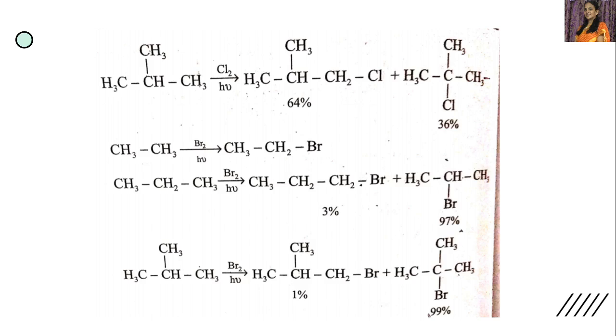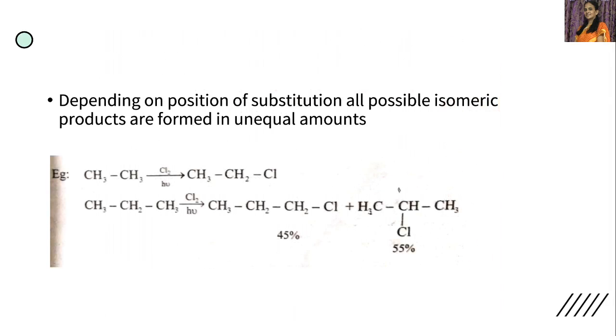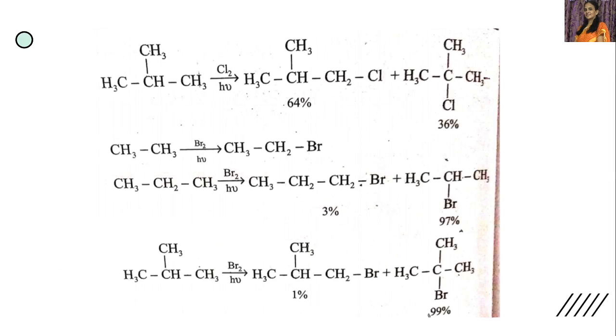If it is propane, in bromination we will get 3% of 1-bromopropane and 97% of 2-bromopropane. In the previous chlorination reaction, you can see 1-chloropropane 45% and 2-chloropropane 55%. Whereas in the bromination reaction, 1-bromopropane 3% and 2-bromopropane 97%.